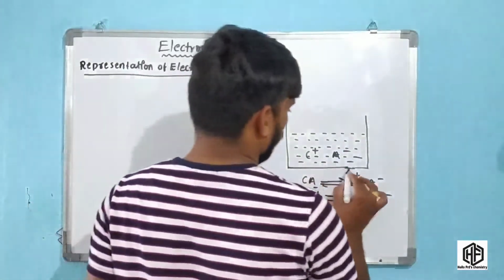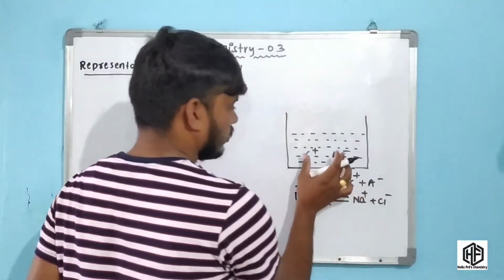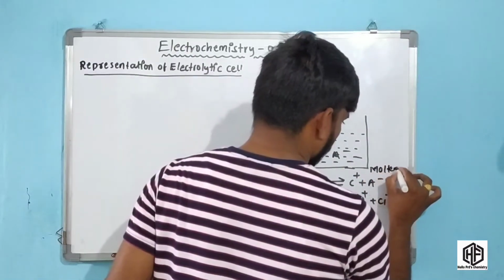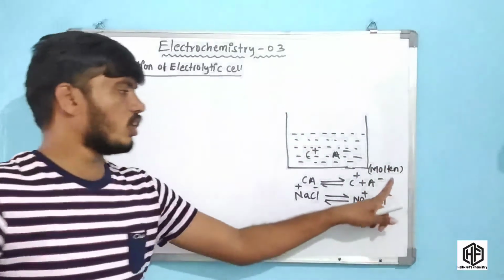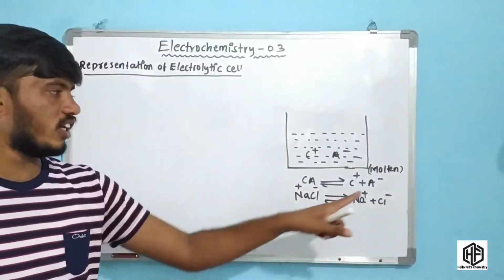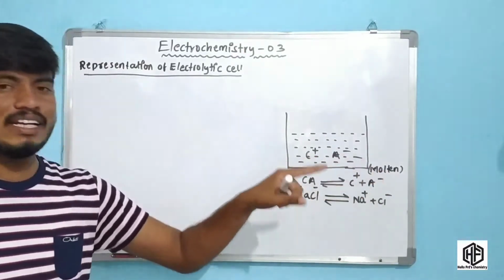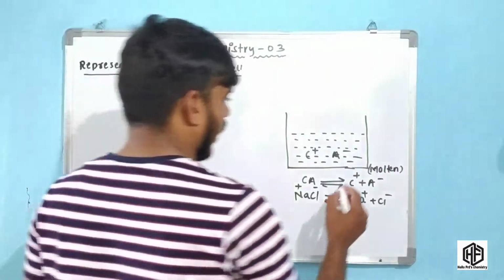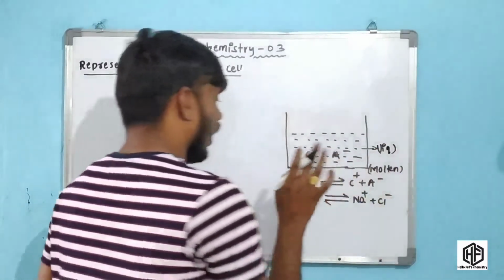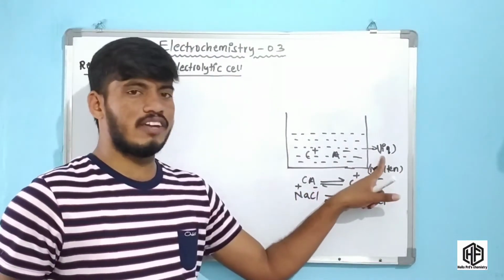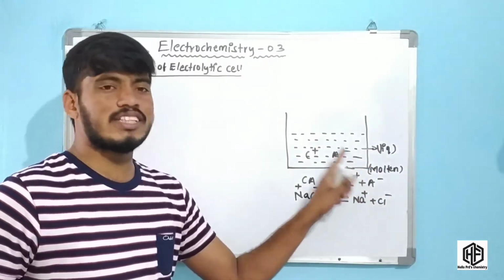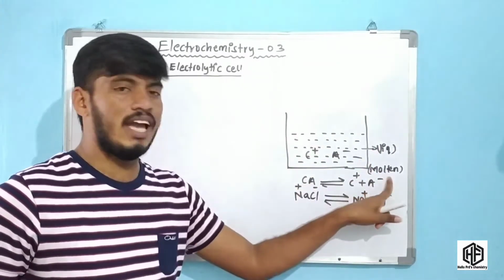Here this CA is in the molten state, which means the electrolytic solution is in the molten state. What is the molten state, friends? The molten state is generally not aqueous. In the molten state, a solid is converted to a liquid. That means high temperature is applied, so the solid is converted to a liquid. This is the molten state. I am talking about the electrolytic solution in the molten state.